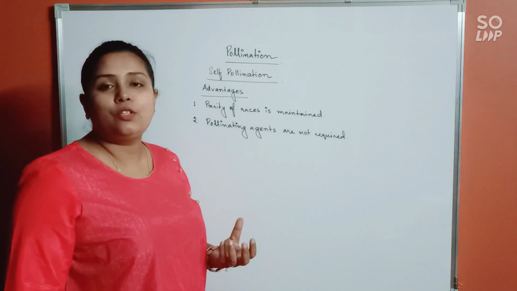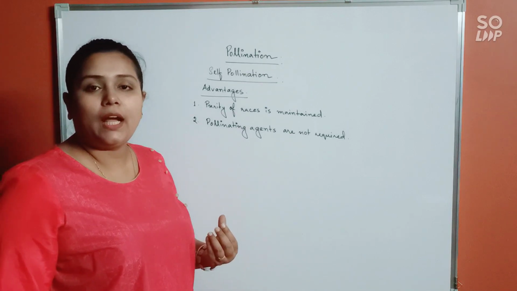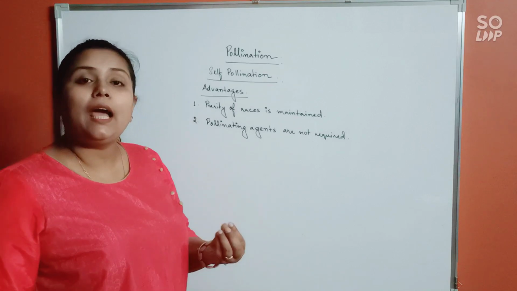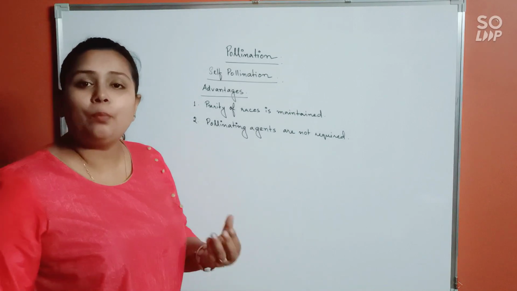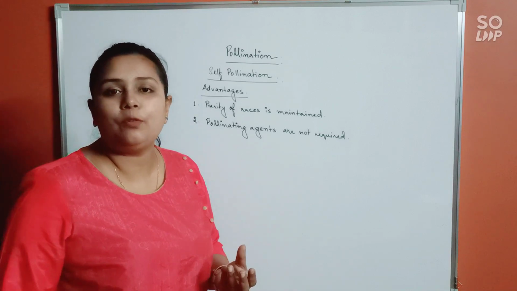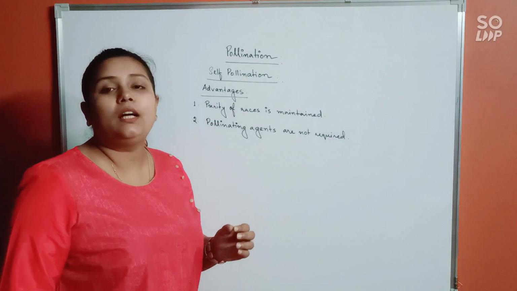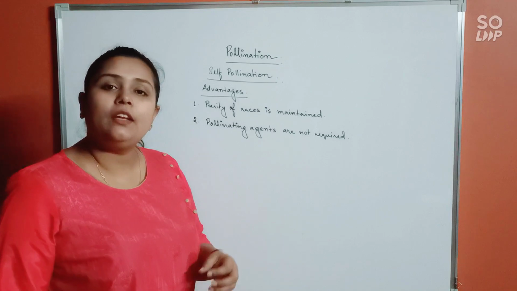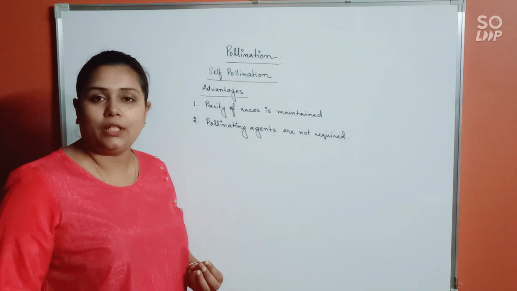It will also sometimes have to have nectariferous glands, nectar, so that the insects or birds or pollinating agents are attracted. Likewise, in case of anemophilous or wind pollinated flowers, maybe the flower does not have to be very beautiful or showy or colorful, but then the flowers will have to bear a very large amount of pollen grains. Even that is going to use a lot of resources from the plant body, isn't it?